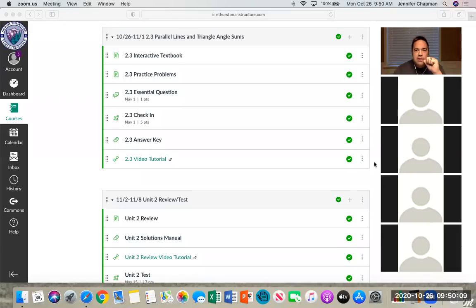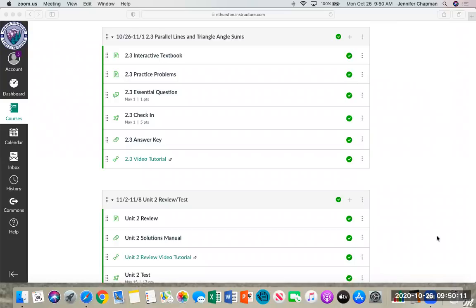Let me go ahead and go through what you've got on your plate for the week. In Canvas, you'll look under this week's material, and it's all about parallel lines and triangle angle sums. This is 2.3. We did 2.1, 2.2. 2.3 is the last lesson. We're going to take a look at chapter 2, because you can see at the bottom of my screen, next week is your review and test.